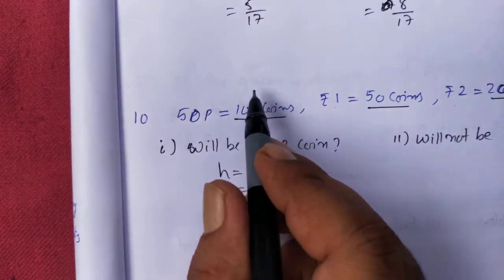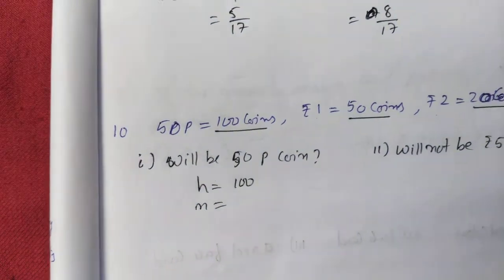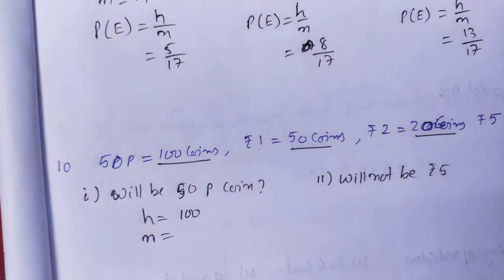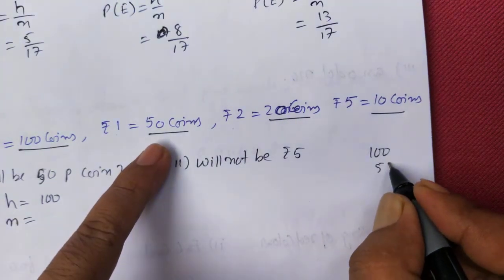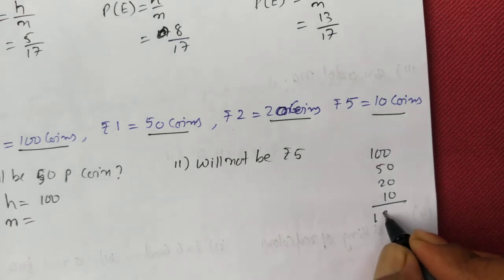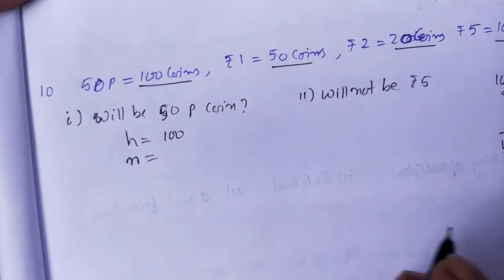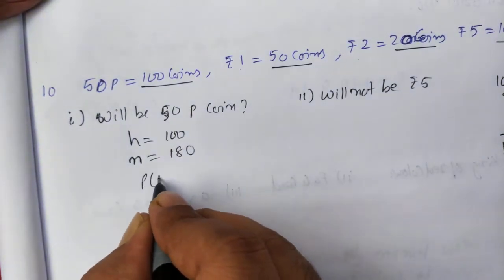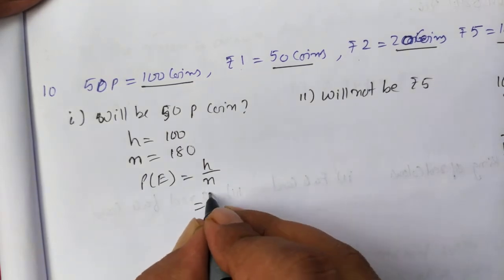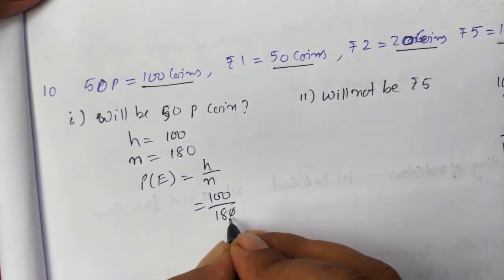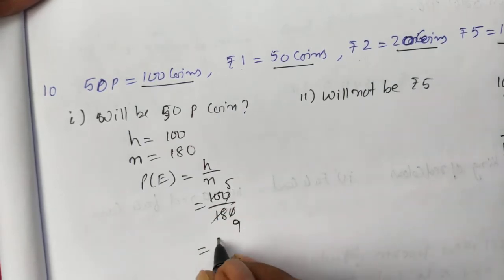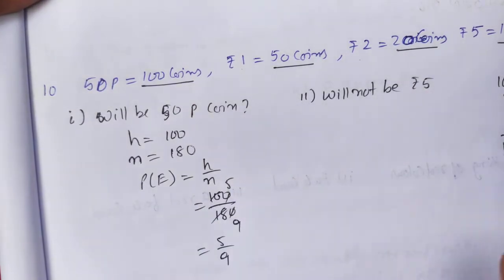What will be the probability that it will be a 50 paise coin? There are 100 coins of 50 paise. How to find N? Total number of coins will be 100 plus 50 plus 20 plus 10. It is coming up to 180. There are 180 coins in total, so N is 180. So P(E) will be H by N, 100 by 180. If you want, you can cancel, 5 by 9. Or you can keep this one also, no problem.